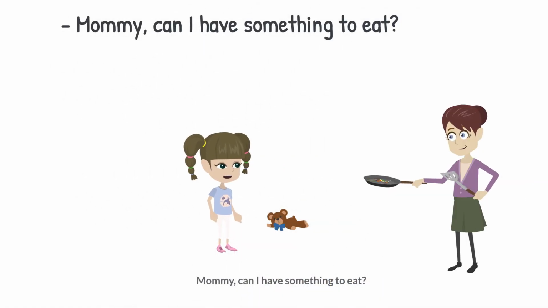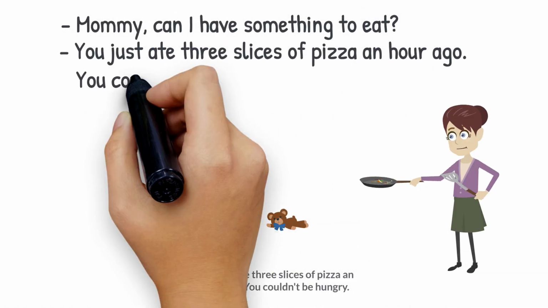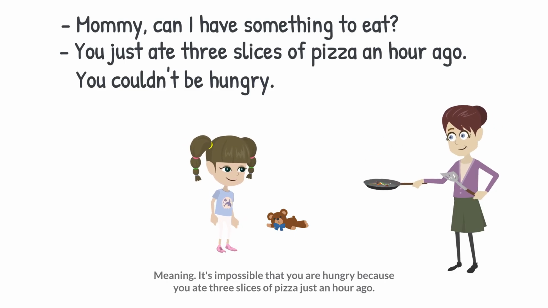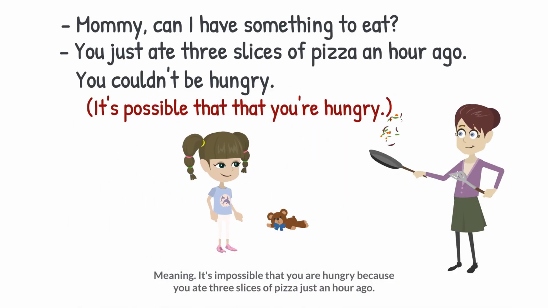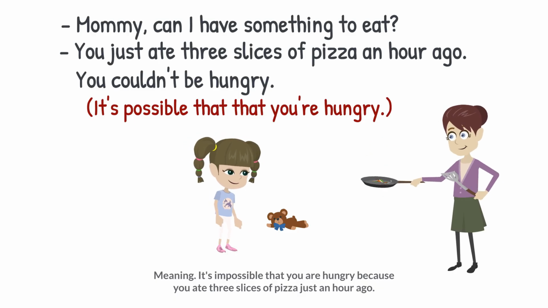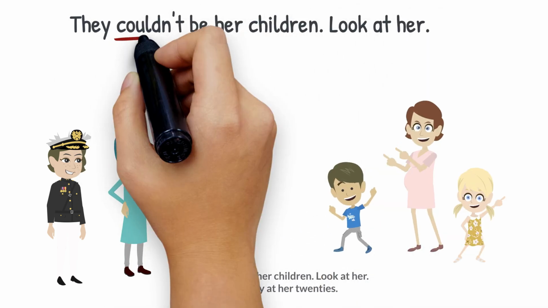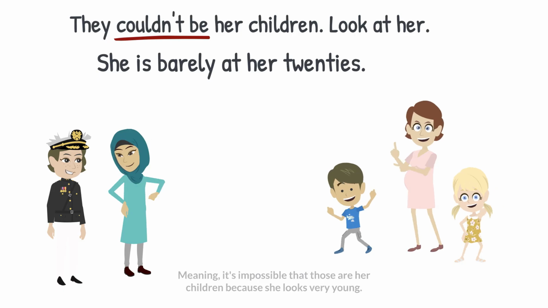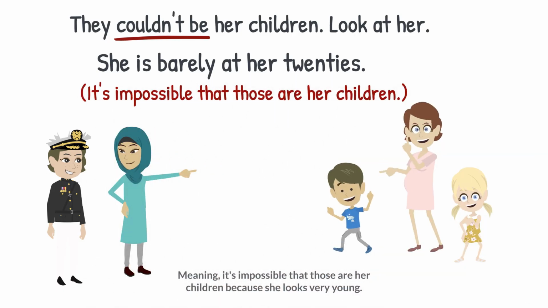Mommy, can I have something to eat? You just ate 3 slices of pizza an hour ago. You couldn't be hungry. Meaning, it's impossible that you are hungry because you ate 3 slices of pizza just an hour ago. They couldn't be her children. Look at her. She's barely at her 20s. Meaning, it's impossible that those are her children because she looks very young.